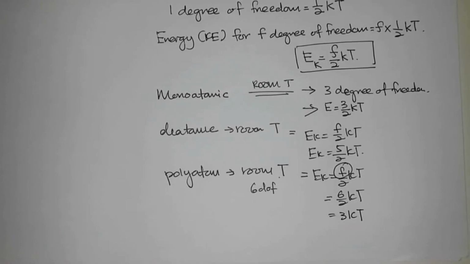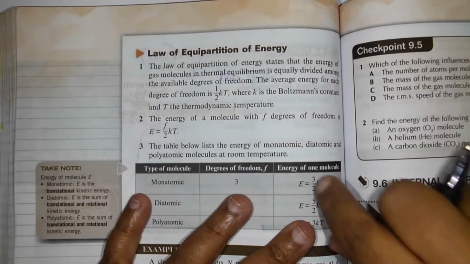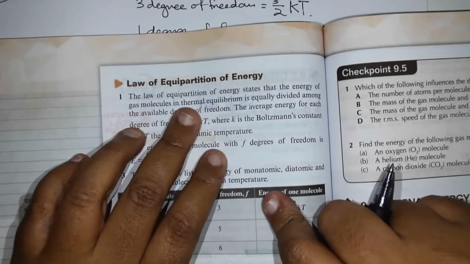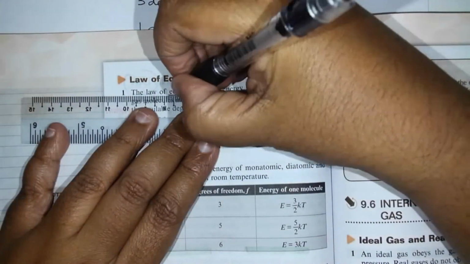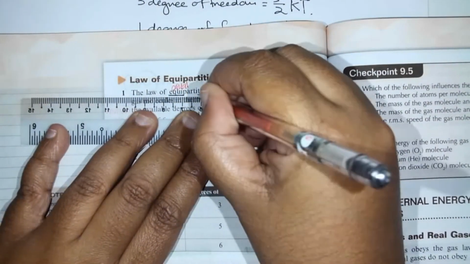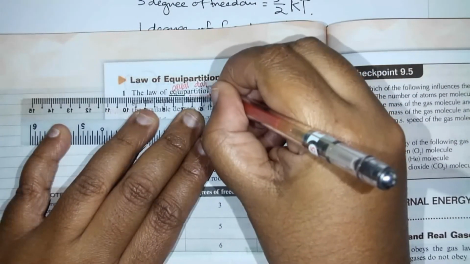Alright, so let's look at the textbook. Turn to page 228. The law of equipartition of energy. Equi stands for equal. Partition means parted, or another word, divided.